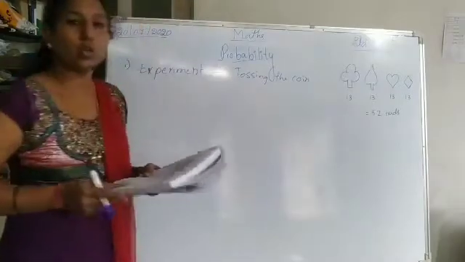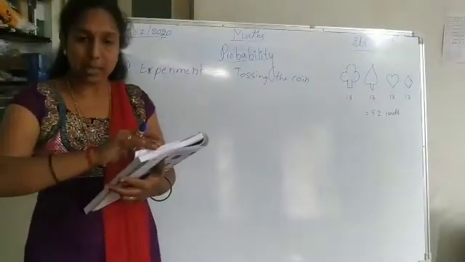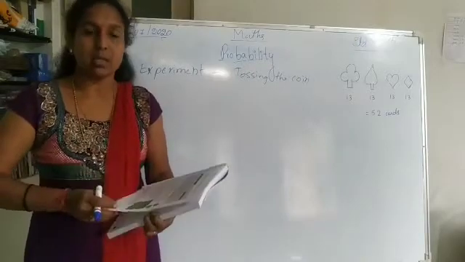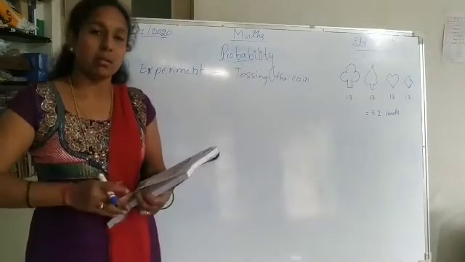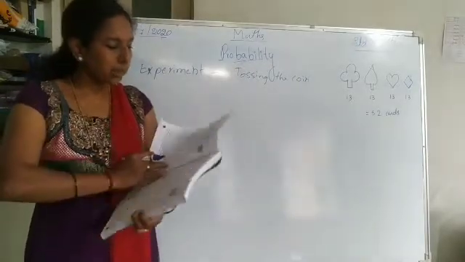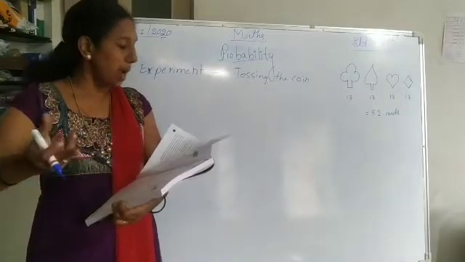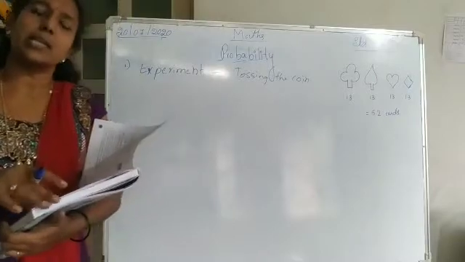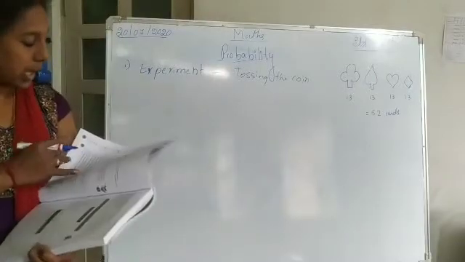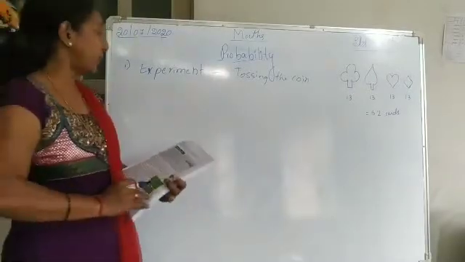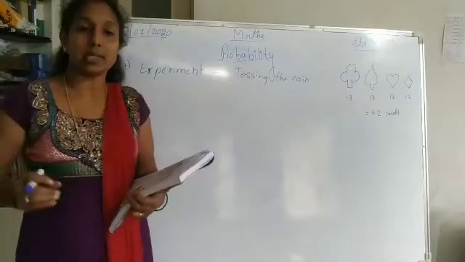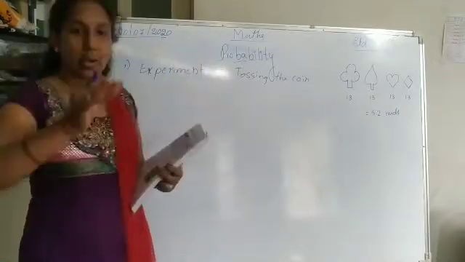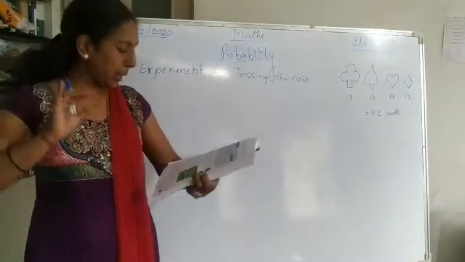I can also pick up marbles, pick cards, throw a dice, choose a marble, roll a die, choose a number. There are many such activities. Those are the experiments. What we are doing here is the experiment, that is, tossing the coin.